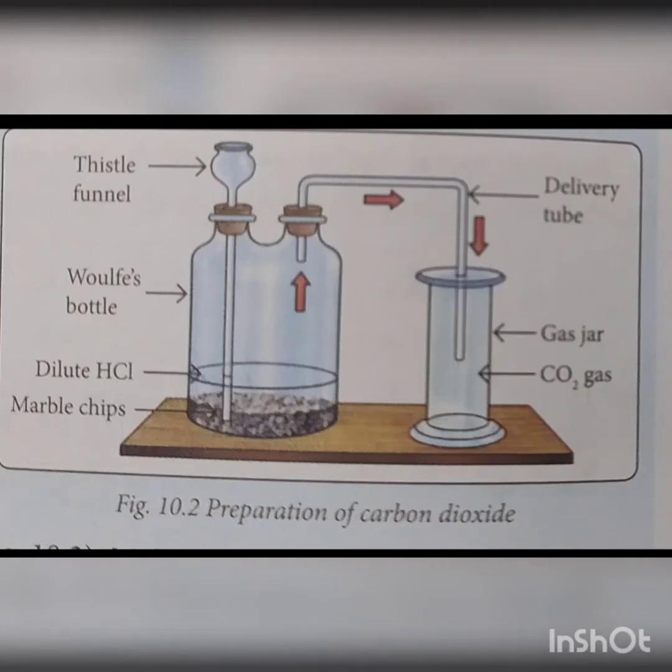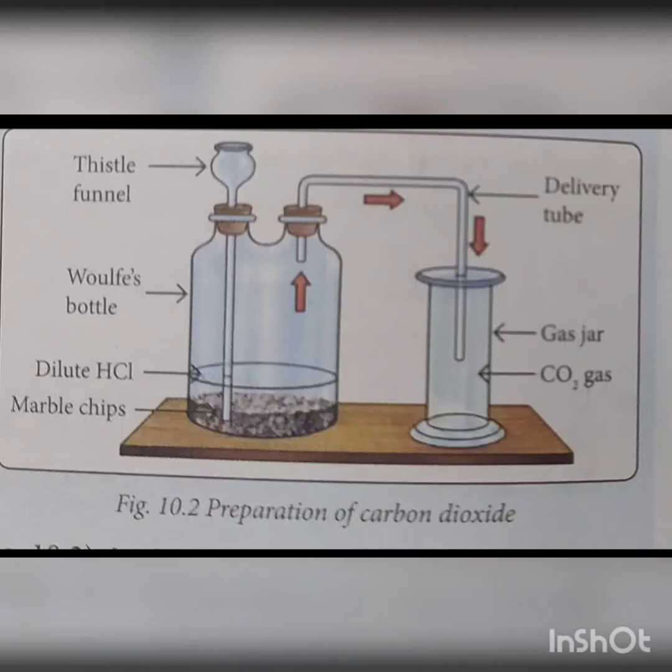The laboratory preparation of carbon dioxide. Carbon dioxide can be prepared in the laboratory by the action of dilute acid on the metal carbonate. To show the preparation of carbon dioxide by the action of dilute hydrochloric acid on calcium carbonate, we will do an activity.